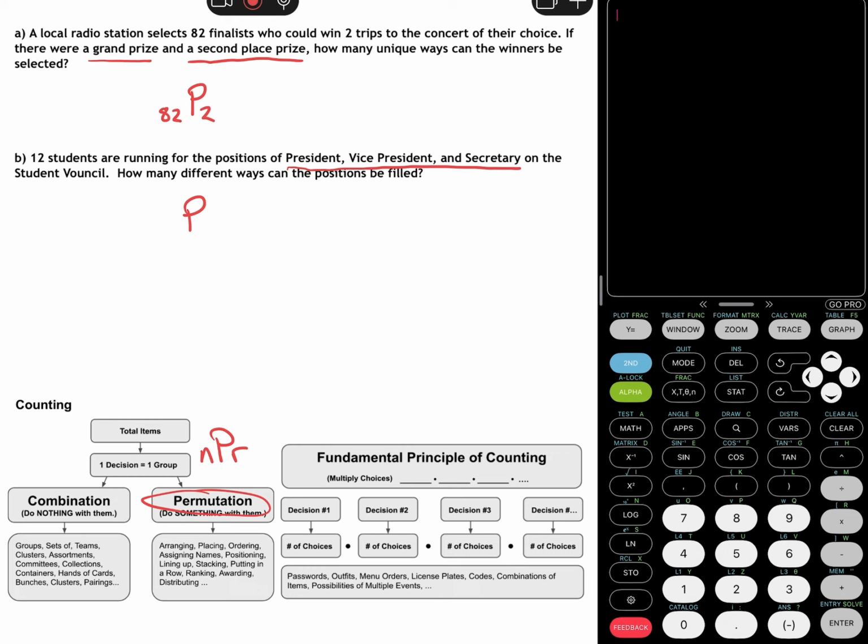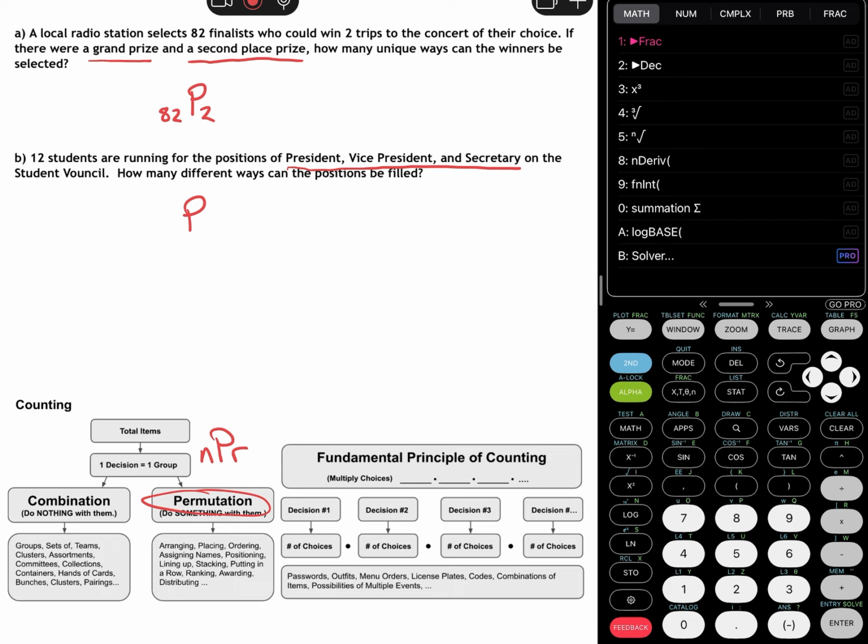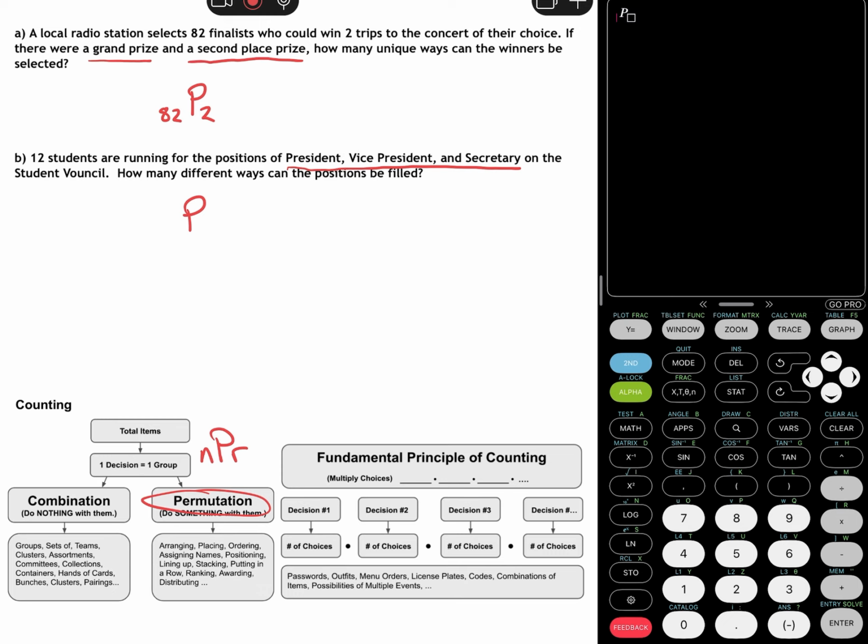On my calculator, I just go straight to math. Depending on your calculator, you might need to hit 82 first and then hit math. Either way, you're going to go to probability. You see number 2, it says nPr. That's what we're looking for, not nCr, which would be a combination. So I'm going to put 82 first, and my calculator gives it that nice notation. If not, type 82, then nPr, then 2. You hit enter, so that means that there are 6,642 different ways these winners could be chosen out of those 82.